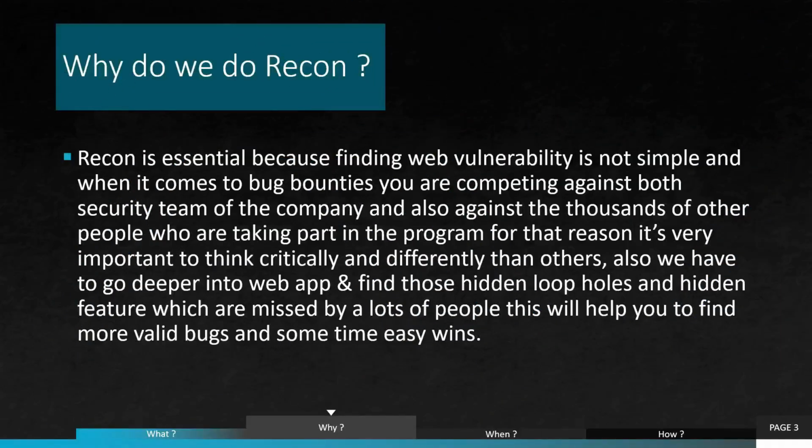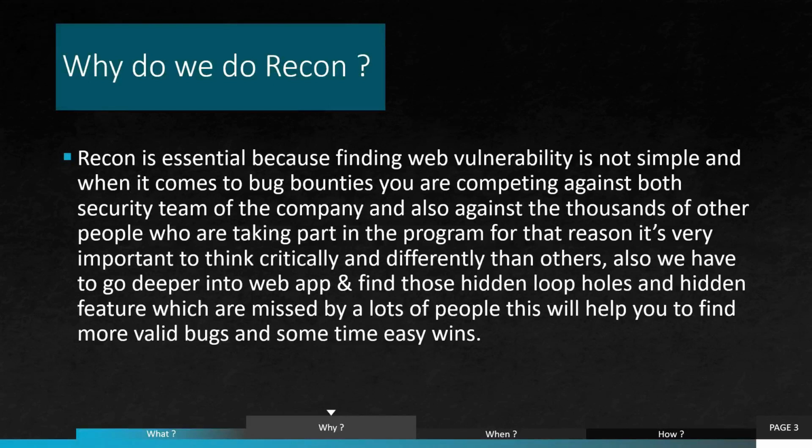Okay, so this question is an important one. Why do we do recon? Now I have seen lots of big bug bounty hunters who don't do recon or do minimal recon, and still they find lots of bugs, even critical bugs. One of them you may know very well is Gynvael. So again the question is, is recon essential?